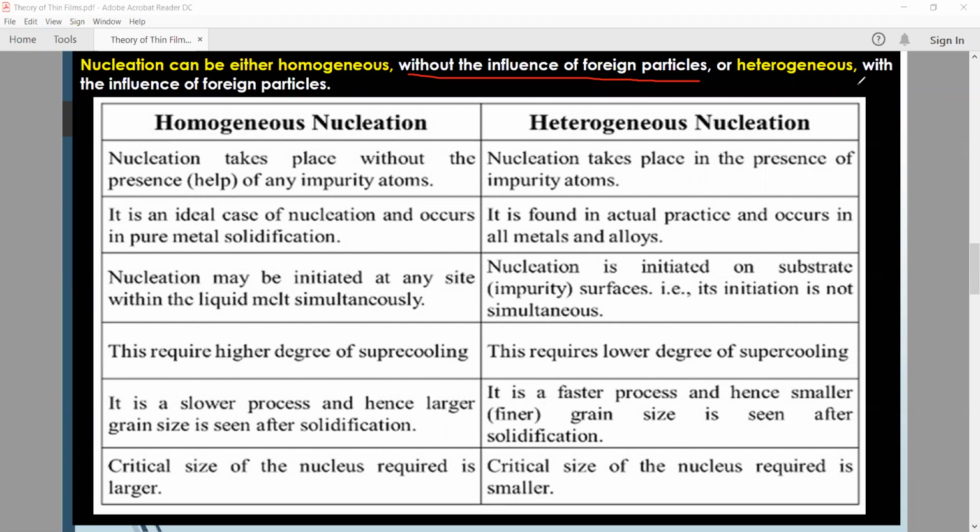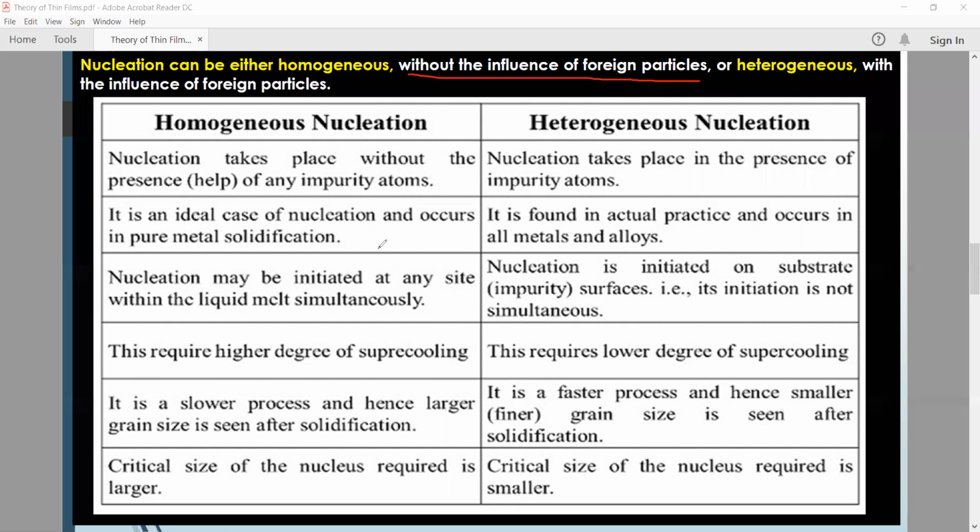And heterogeneous nucleation is the influence of foreign particles, meaning the heterogeneous nucleation process happens due to an external particle which comes from the outer side. So this is the distinction between heterogeneous and homogeneous nucleation.